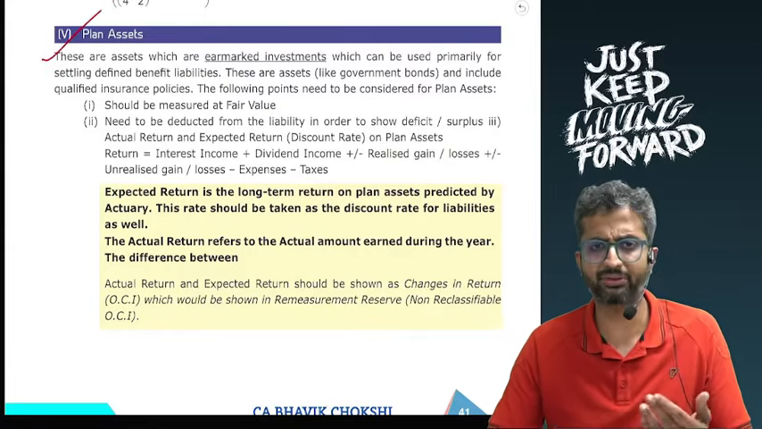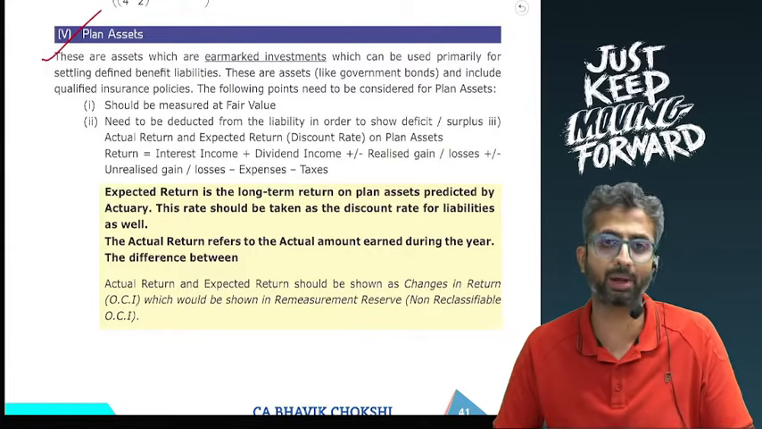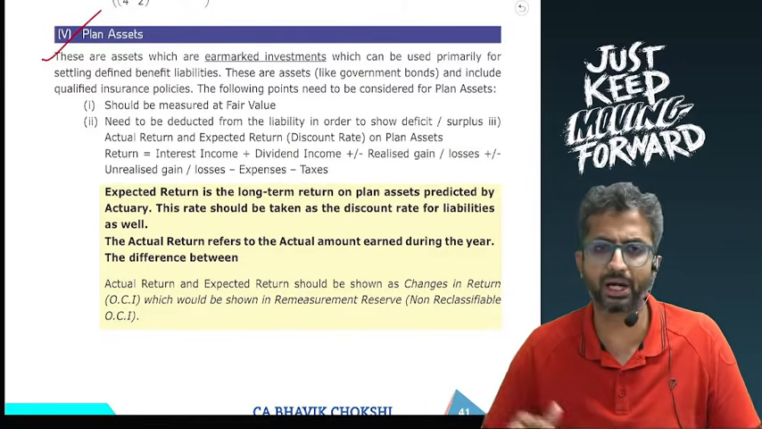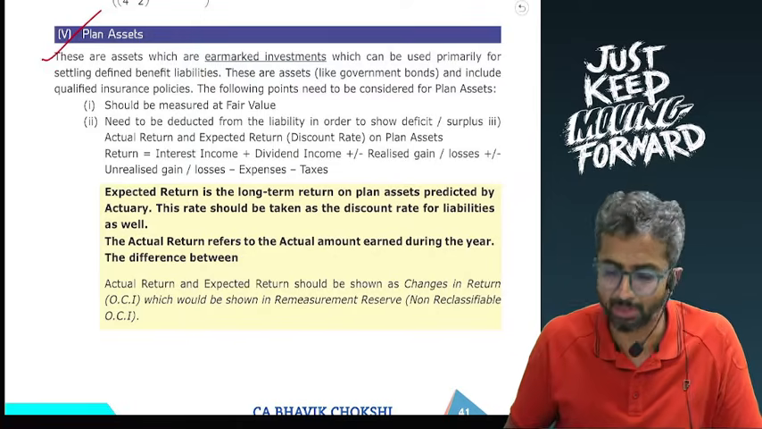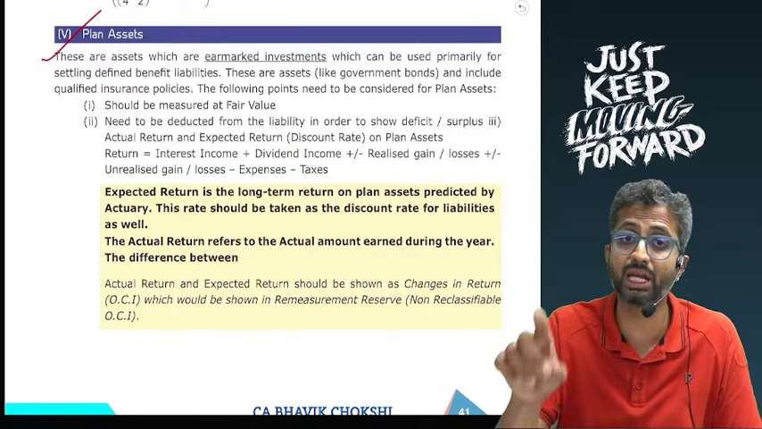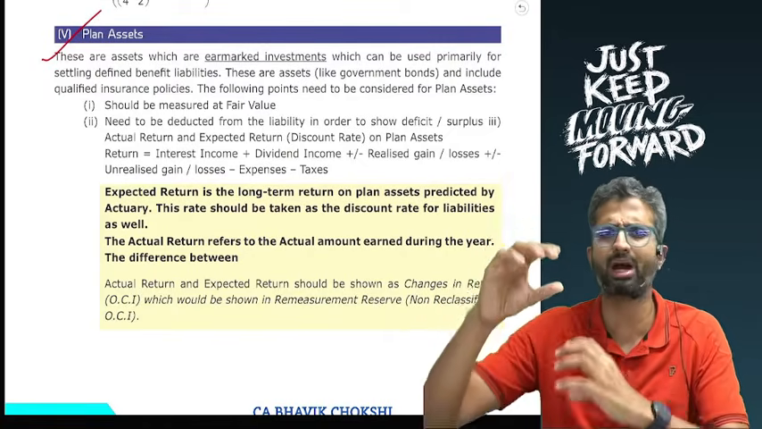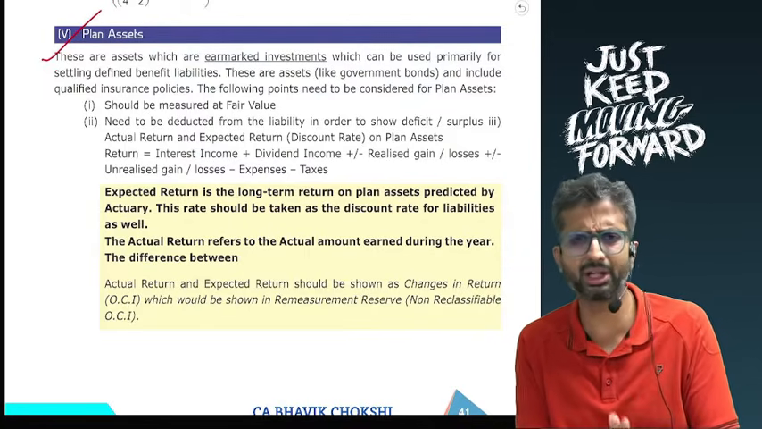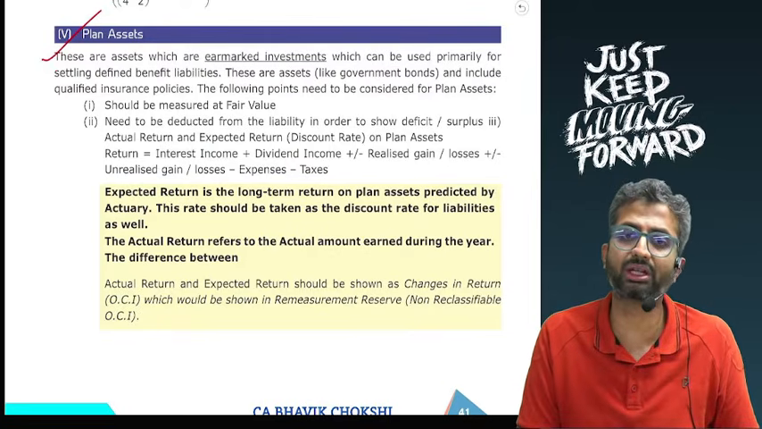Next, when you go to plan assets, these are assets which are earmarked, dedicated for meeting the plan liabilities. This may be investments in bonds, debentures, or qualified insurance policies. Usually assets are shown on the asset side of the balance sheet. However, these are earmarked dedicated assets for meeting the plan liabilities, and hence the Institute says that while presenting in the balance sheet, you will always show it as plan liabilities minus plan assets, and only the net amount, whether it is a liability in case of a deficit or a surplus in case of an asset, will have to be shown in the final balance sheet.